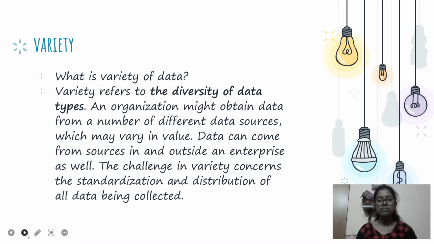But here we can see a lot of different types of data, like video files, audio files, and sensors from cameras. There are many forms of data, a diversity of data types, and variety deals with that diversity. So the third V is variety, that is, different forms of data.